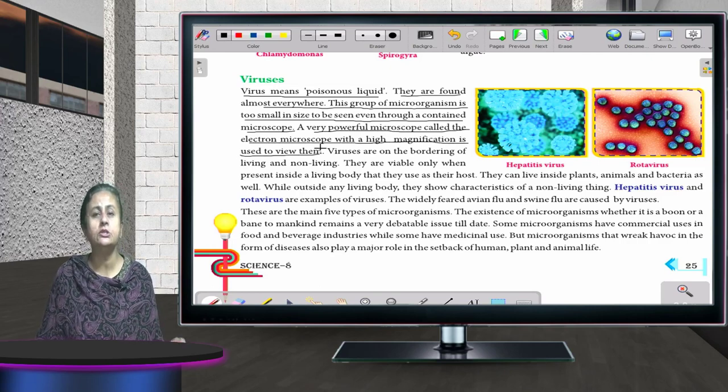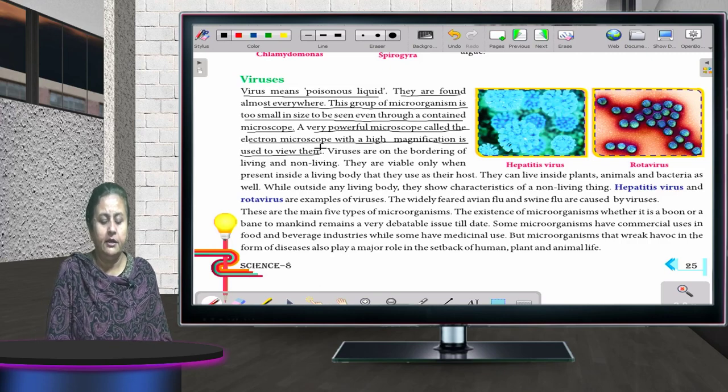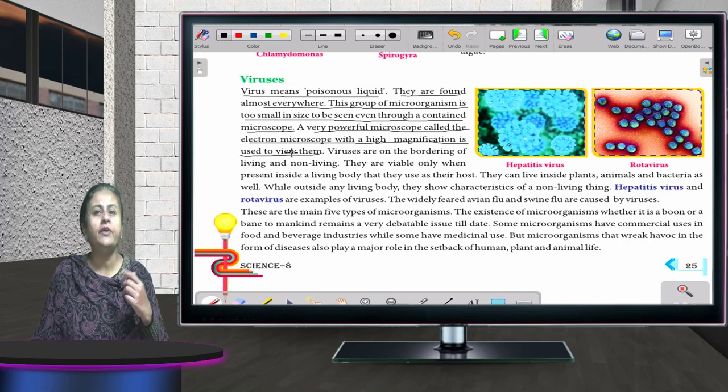Now, viruses are so minute. Other things you can see under a common microscope, but viruses cannot be seen with that. They can be viewed only with the help of an electron microscope, which is very powerful.